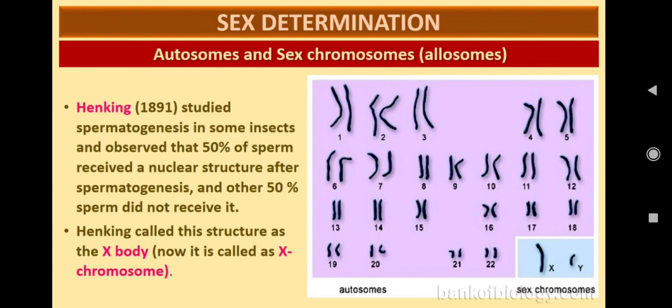The gamete which is provided with the nuclear structure after spermatogenesis is known as the X body, and the other which does not possess it is called normal. Now it is called the X chromosome. Henking made this statement when he experimented on some insects such as honeybees.